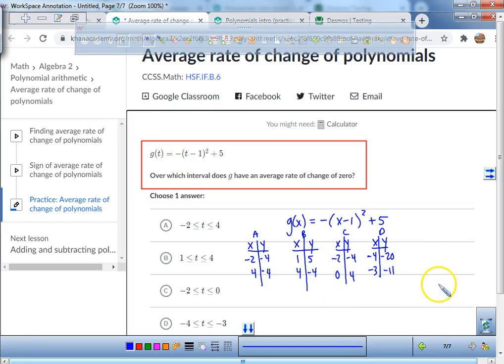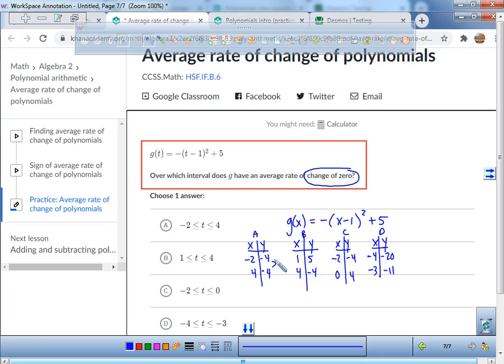All right. So right now, just looking at the table, you should be able to figure out over which interval does g have an average rate of change of 0. Now, what does a change of 0 mean? It means it has a slope of 0. By the way, what's the change in those y values? Nothing. That's why I knew the answer was A before I did anything more.